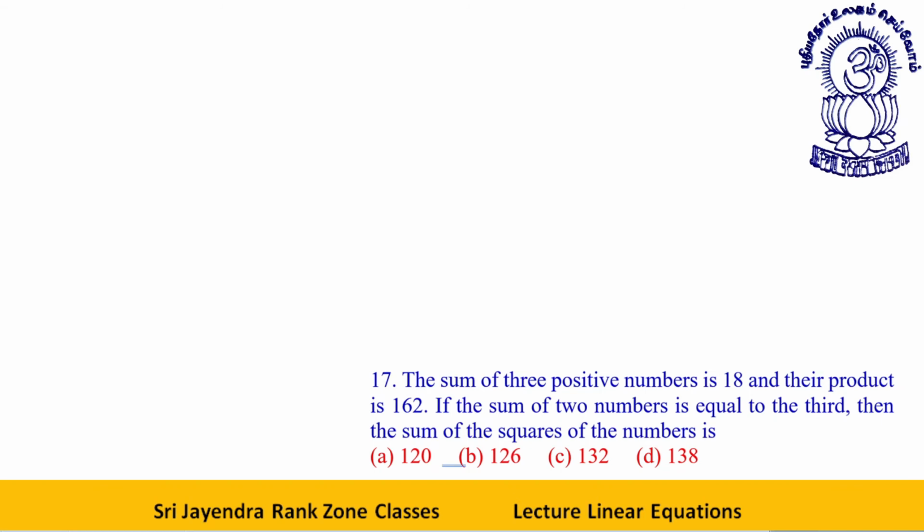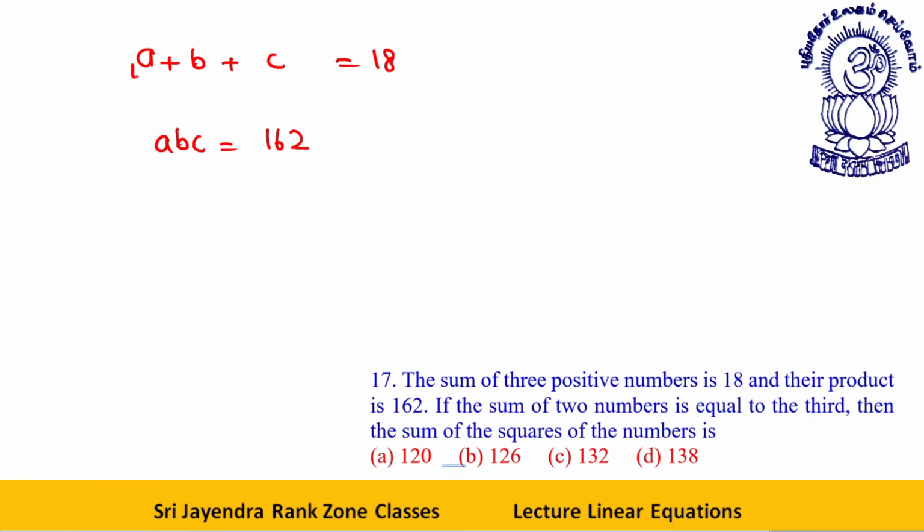Next question is, the sum of three positive numbers is 18 and their product is 162. A, B, C is 162. If the sum of two numbers is equal to the third, then the sum of the squares of the numbers is?